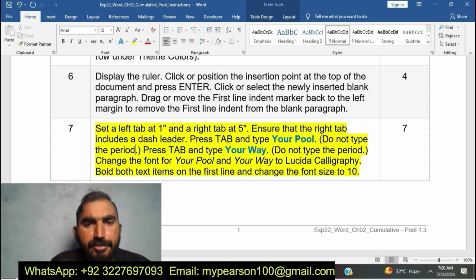Set a left tab at 1 and the right tab at 5. Ensure the right tab includes a dash leader. Press Tab and then type your pool. Do not type the period. Press Tab and then type your way. Okay, you can see here I am going to do step number 7. Set the left tab at 1 and the right tab at 5.